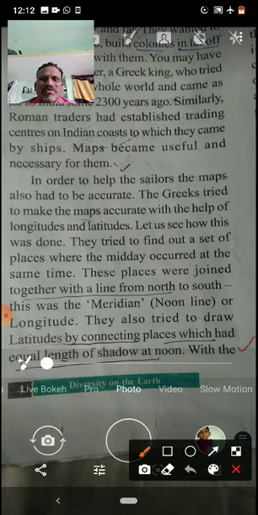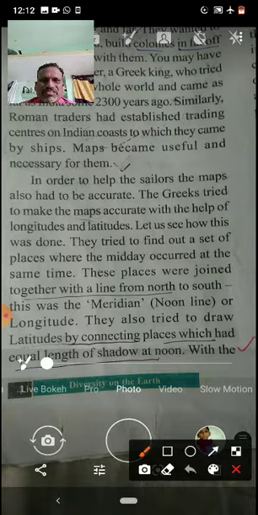Longitudes are vertical lines on the globe. Latitudes are parallel lines. So already we discussed. Now they came to know about latitudes and longitudes. With the help of these, the Greeks made maximum accurate maps.